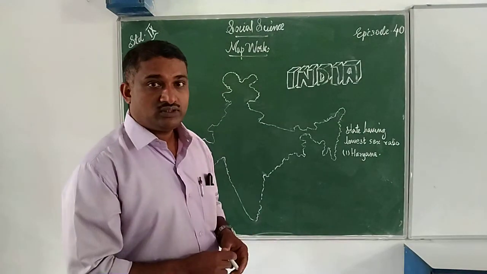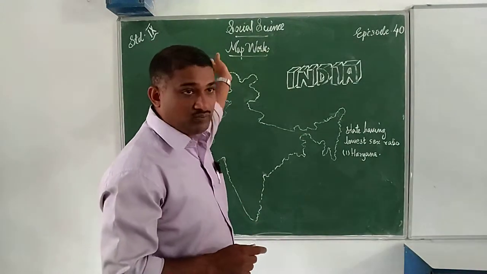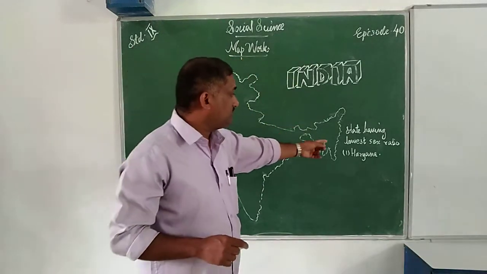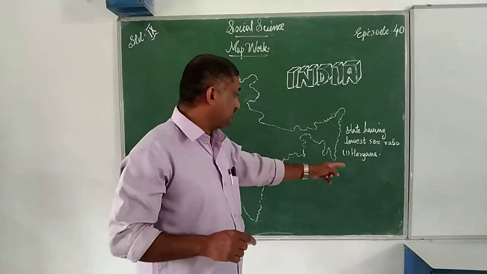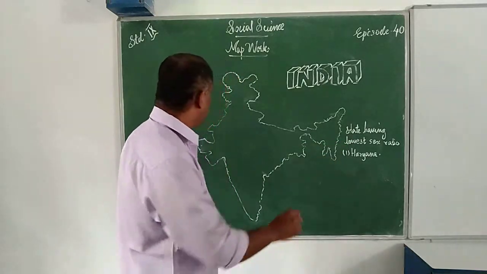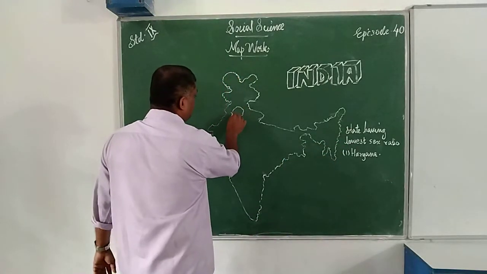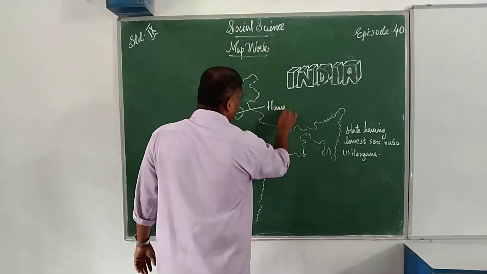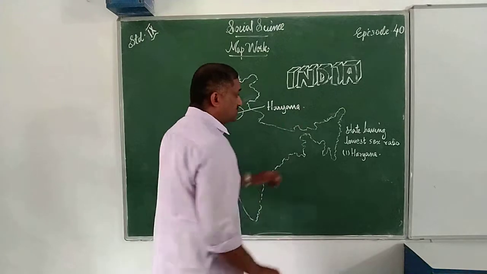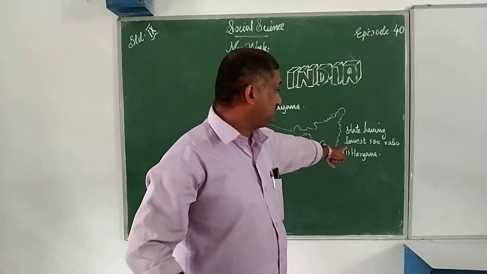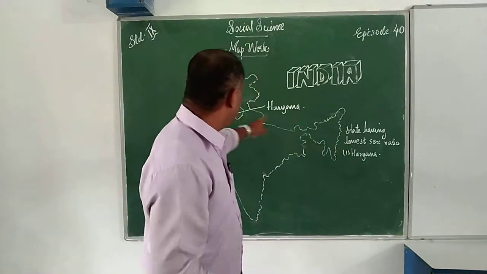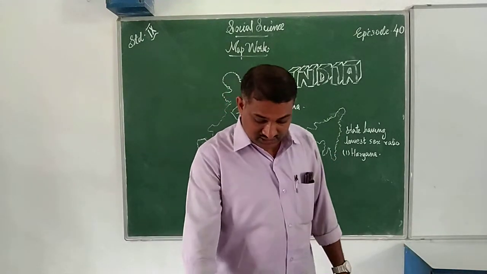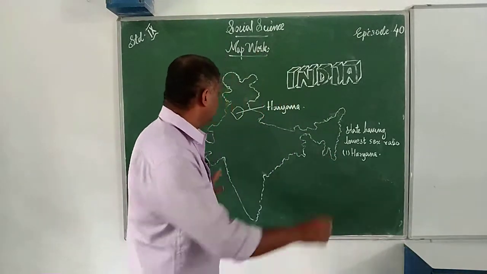Good morning, children. Today, let us study map work. In this map work, we want to know the state having the lowest sex ratio, that is Haryana. Where is it located? It is located here. Haryana. Next, the largest state according to area.